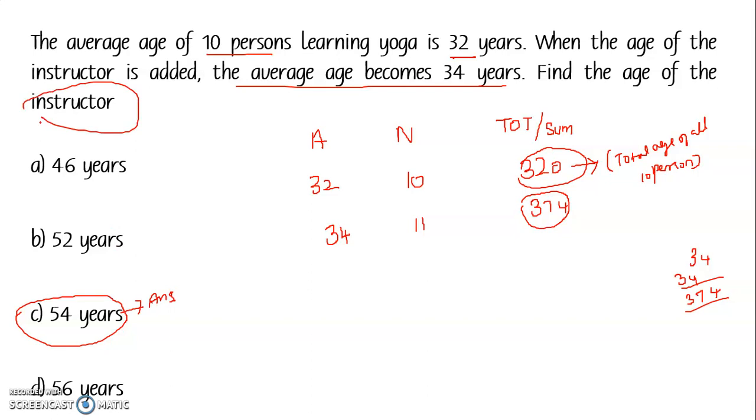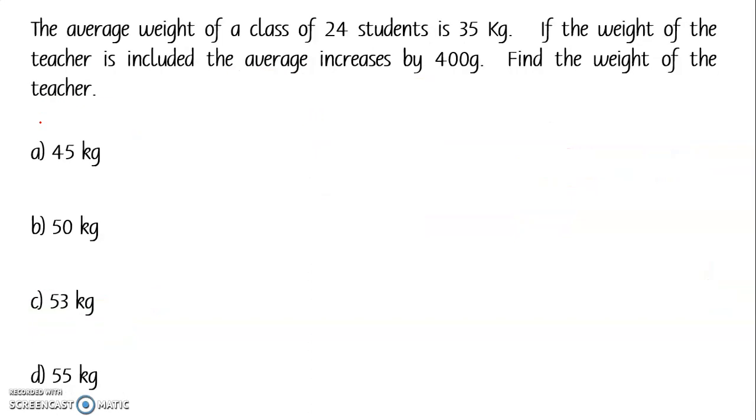Now we'll move on to the second problem. The average weight of a class of 24 students is 35 kg. If the weight of the teacher is included, the average increases by 400 grams. Find the weight of the teacher. So it's a similar thing. Now they are using weight instead of ages. So again, I'm going to take the same thing: average, number of people, and total.